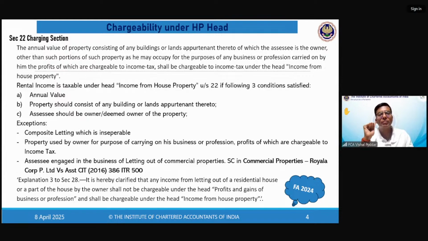Again, I'll give you an example. I have an office space in which I am sitting to perform my profession. That is what fits in this point. That is where I'm carrying out my own business, and the income and expense relating to that space will not come under the head HP. Perfect. Now, what is this third point? The assessee is engaged in the business of letting out of properties. Please understand what it is.